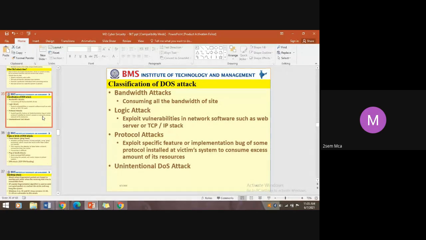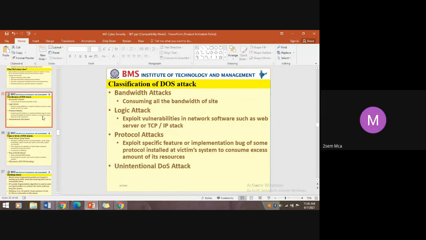Next layer? The data link layer. Next layer? Network layer. Next? Transport layer. Next? Application layer. So in TCP/IP there are only 5 layers, sir. So session and application are merged together.